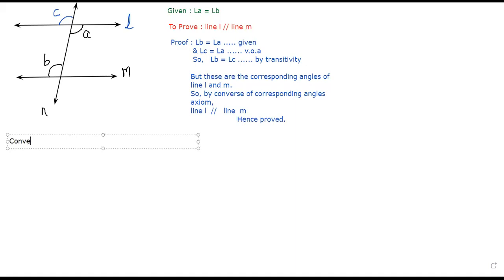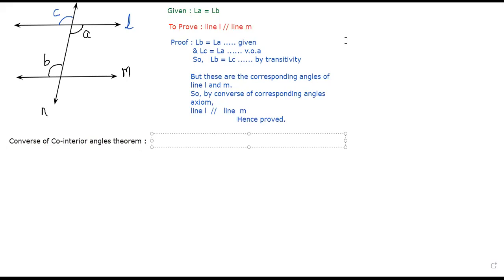Similarly, there is a converse of co-interior angle theorem. Now you tell me, what was the basic theorem? What was the co-interior angles theorem? What was the theorem yesterday? That if lines are parallel, angles are supplementary. Yes or no? Yes, sir. So what will be the reverse? If angles are supplementary, lines are parallel.